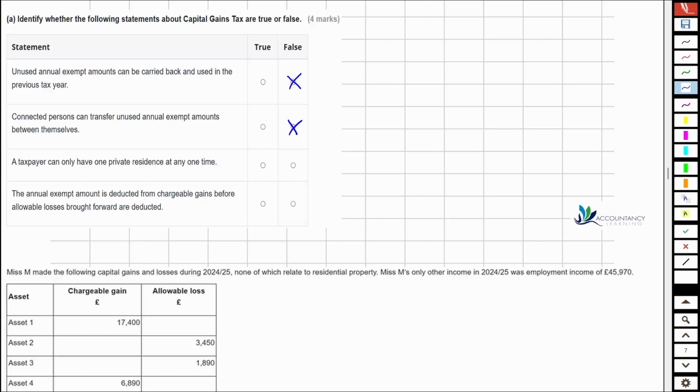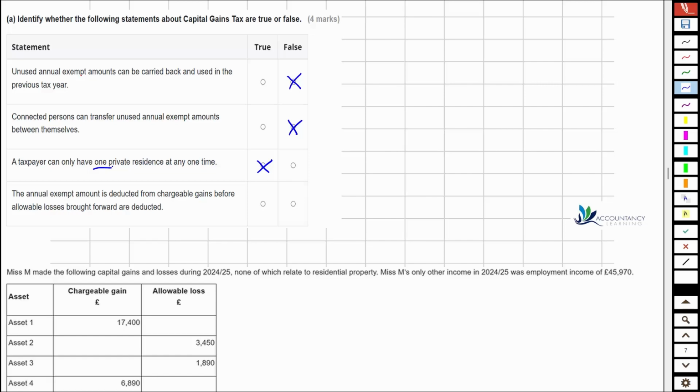Moving on to the third statement, a taxpayer can only have one private residence at any one time. Well, we could own multiple places. We could have multiple homes, and some of them may be rented out, but then if they're renting them out, that's not a private residence, is it? But potentially we could have two homes and we could live in both of them or more of them during the year. They could have holiday homes, for example. But as far as capital gains tax is concerned, we can only have one private residence, so that is true.